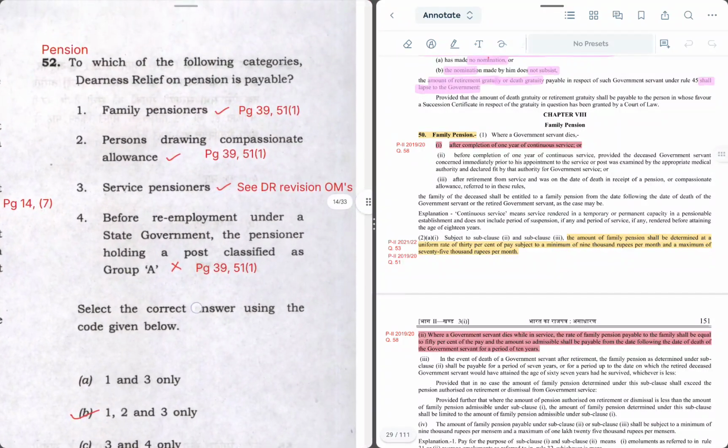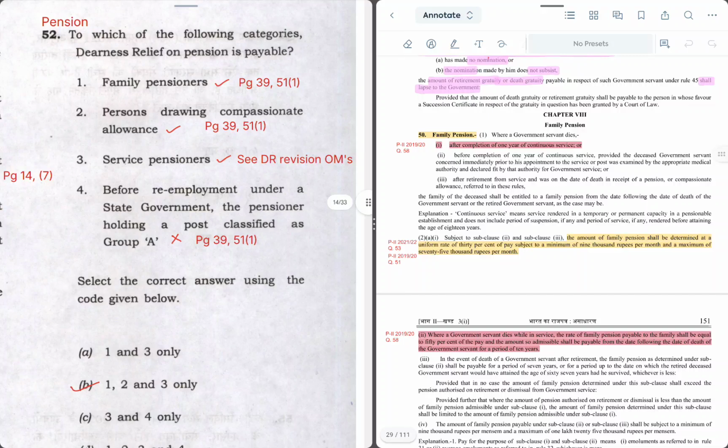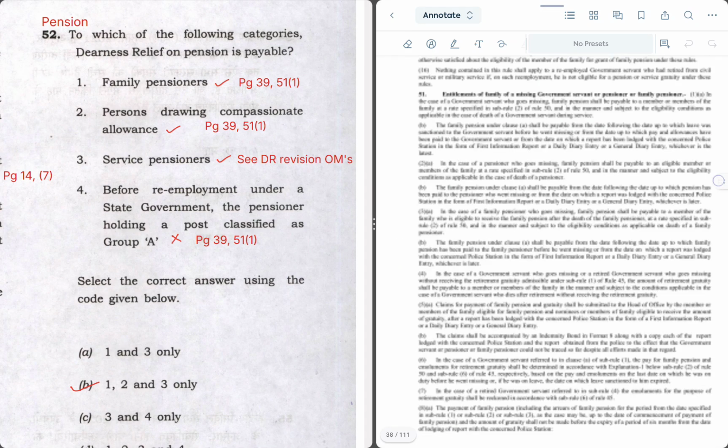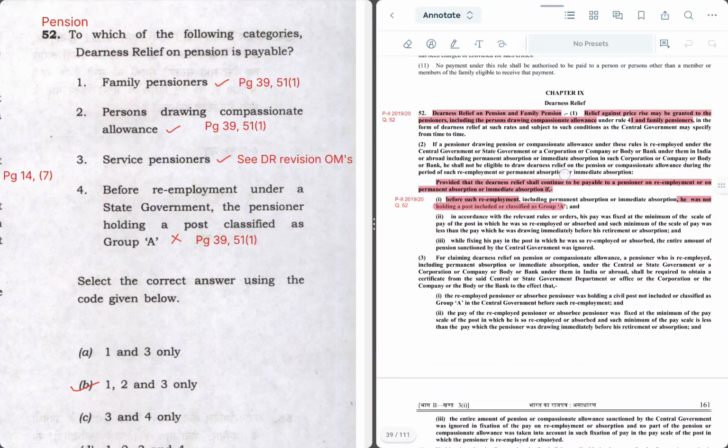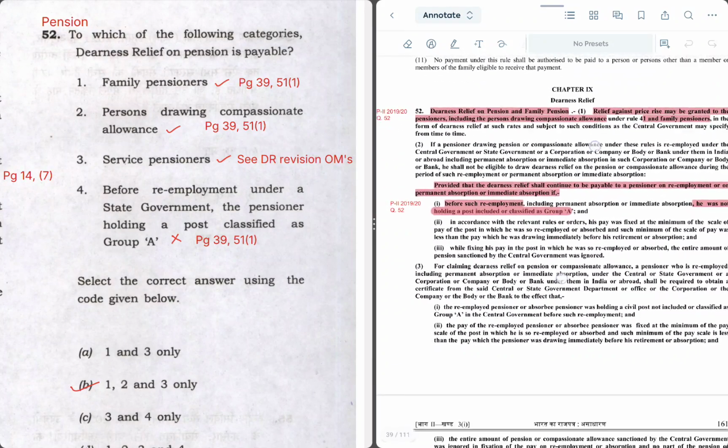52. To which of the following categories dearness relief on pension is payable? So this question is again on dearness relief. We have a lot of questions of dearness relief in this exam. On page 39, this has been discussed. The chapter number 9 on dearness relief. So it is granted to family pensioners as per sub rule 1.